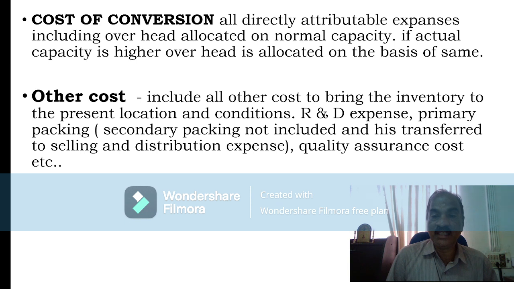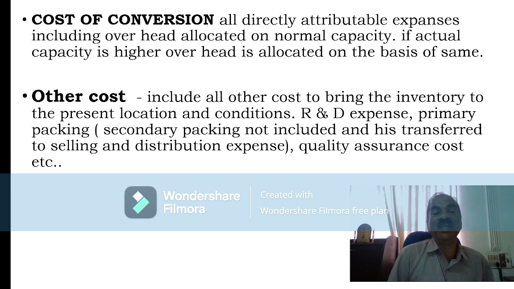That is, if production is very low and allocation of overhead is done on the basis of lower production, the overhead rate will be more. So the cost of inefficiency is charged to the cost of inventory and higher profit will be the result.